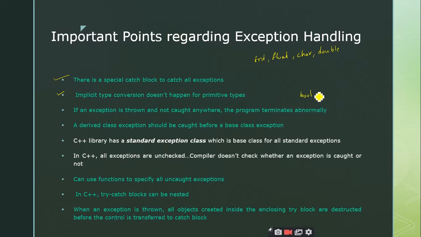So after this bool, that means this is the least memory occupied data type. Am I correct or not? Yes, sir. And after that we have the character. What is the size of character in C? 1 byte, sir. Super, right?